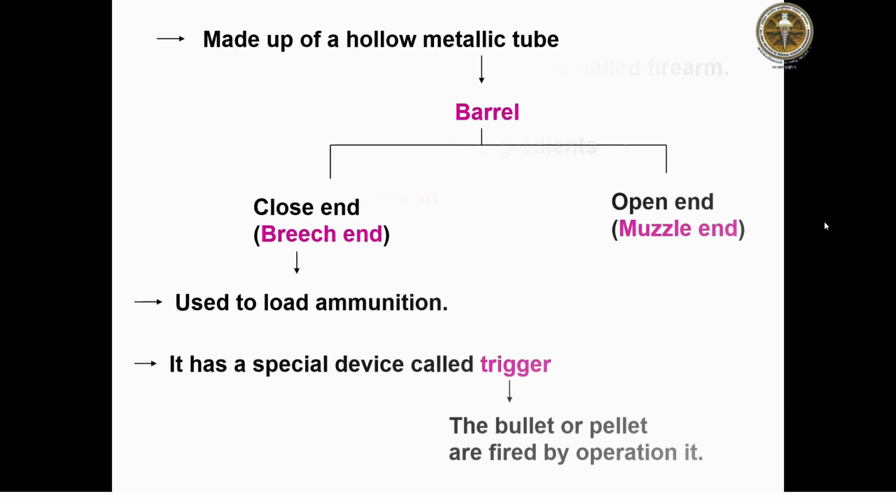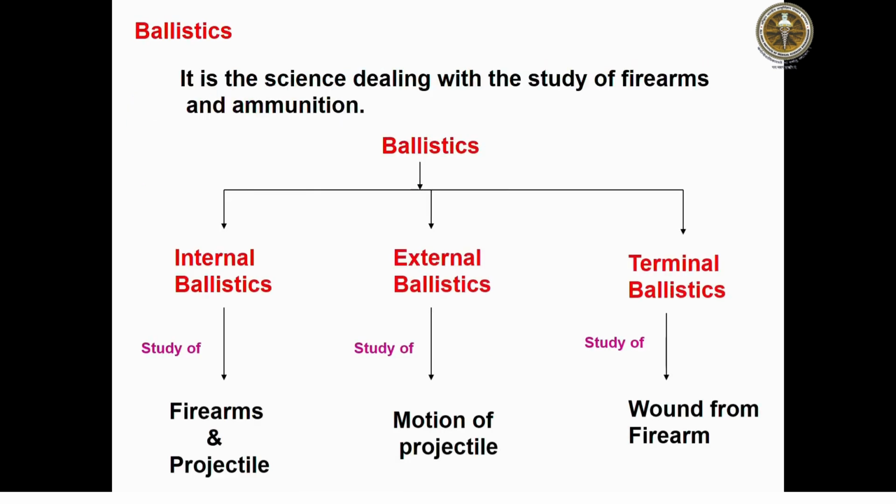We'll discuss regarding firearm injury. Firearm injury is otherwise called ballistics. Ballistics is a science dealing with the study of firearms and ammunition. If we divide it, ballistics is internal ballistics, external ballistics, and terminal ballistics. Internal ballistics is the study of firearms and projectile, whereas external ballistics is the motion of the projectile, and terminal ballistics is the study of wounds in the human, that is, wounds from firearms.